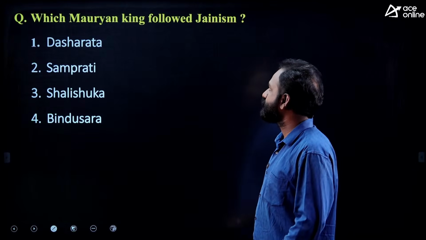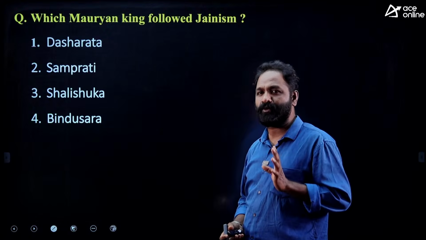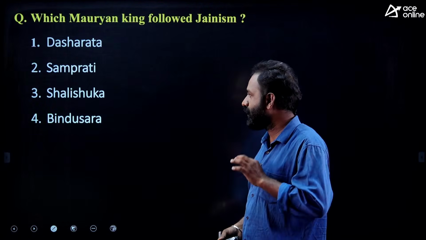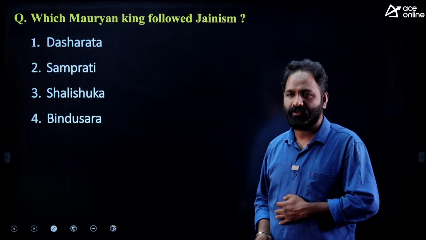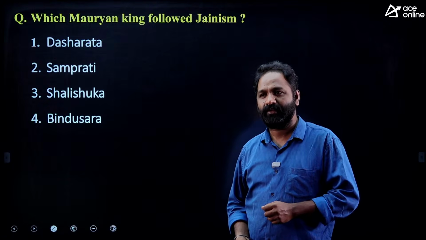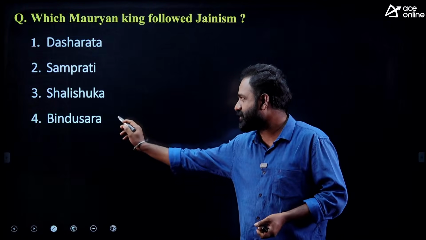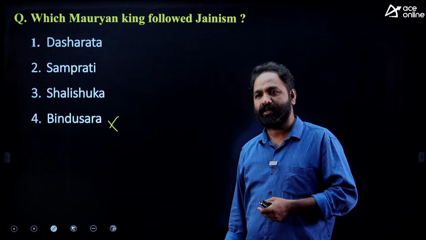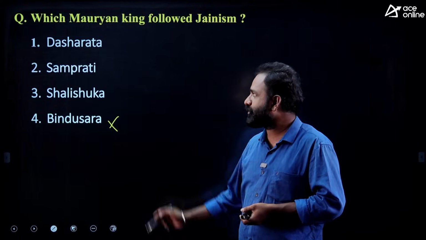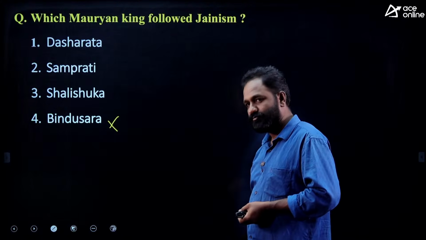Next, which Mauryan king followed Jainism? I am not going to tell the answer. You have to give the answer in the comments. Dasharatha, Samprati, Shalisuka, Bindusara. Chandragupta Maurya followed Jainism. Ashoka followed Buddhism. Bindusara followed the Ajivika religion. So I eliminated these. Three options are left: Dasharatha, Samprati, Shalisuka. The answer is Samprati.